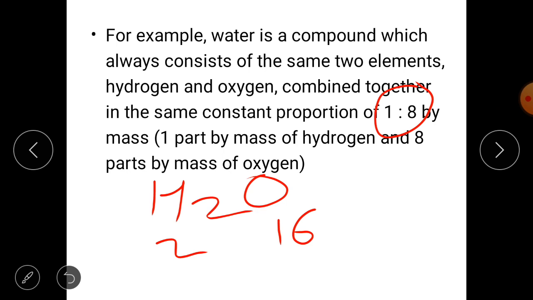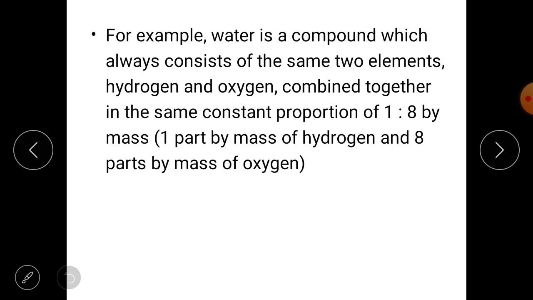So this was the law. Similarly, let us take one example other than water: ammonia. The formula of ammonia is NH3, okay? Nitrogen has mass 14 and hydrogen, as I told you, has mass 1.